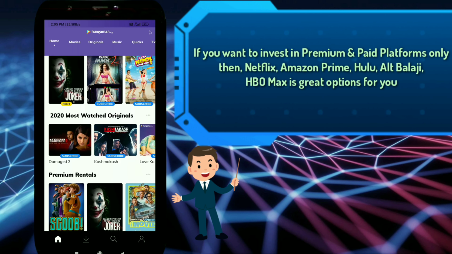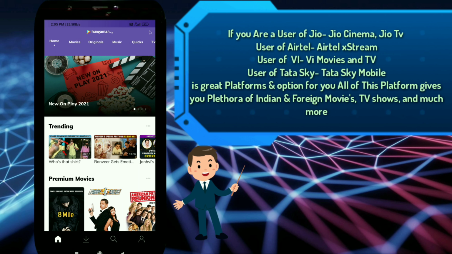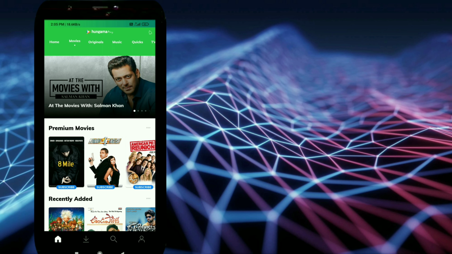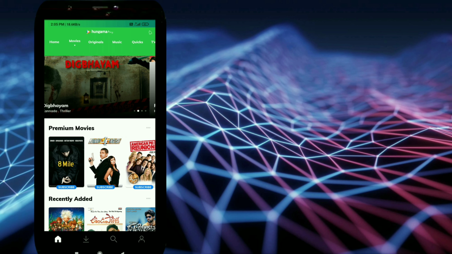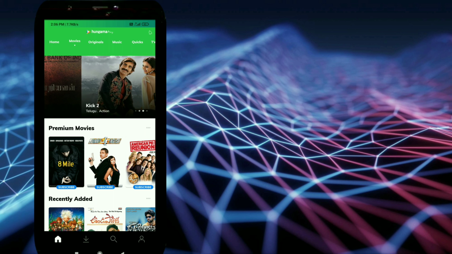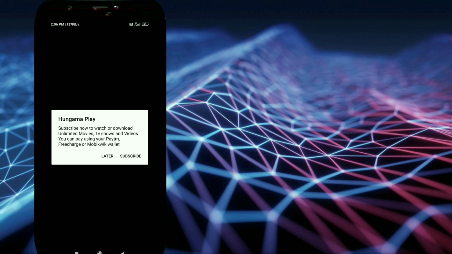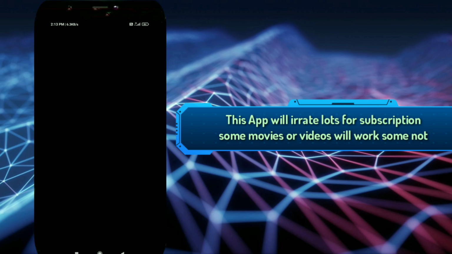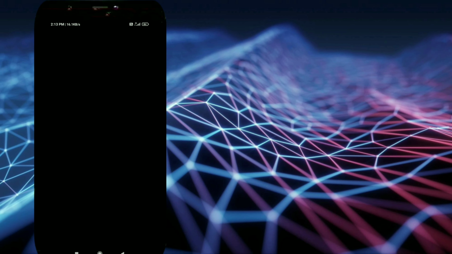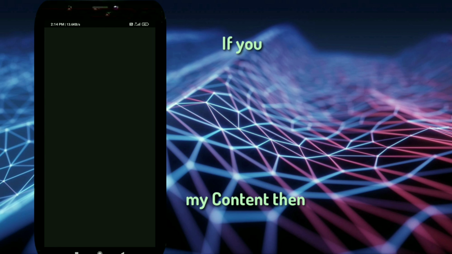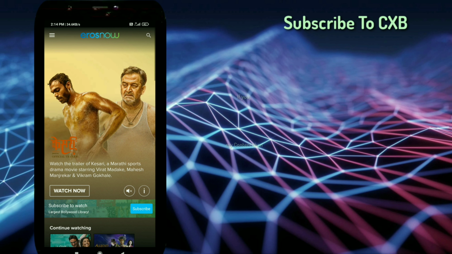Hungama Play is also a very popular and great platform for providing contents. It also has a premium subscription plan. Here you can see movies, originals, various options are given. This app is also secure, and this app will irritate you a lot for subscription, and sometimes most of the movies and videos will not work, but try and try again, some will work. So let's move to the next one, that is Eros Now.